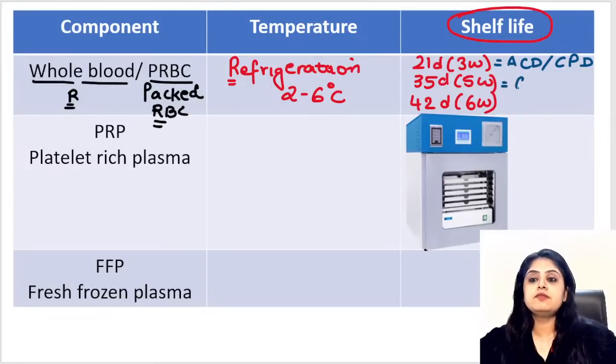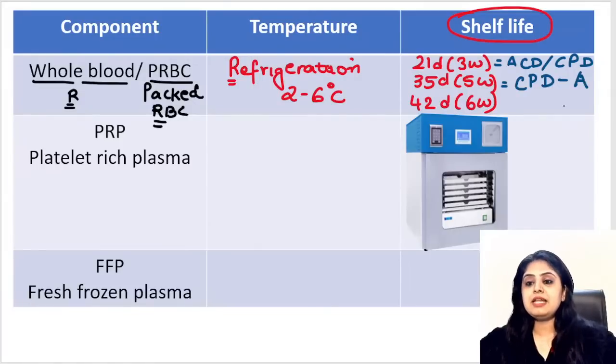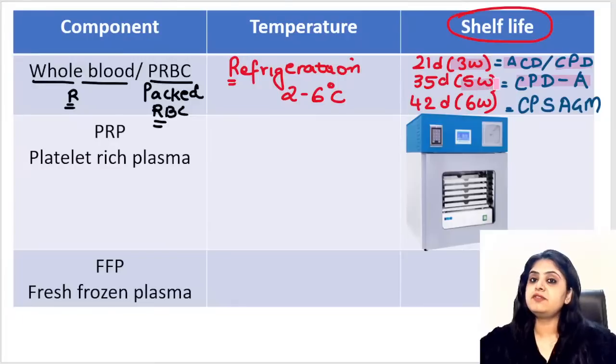If I have used CPD-A, how many characters? CPD-A, so I can keep the blood for 5 weeks. If I have used CP-SAGM, how many alphabets does it have? It has 6 alphabets. I can keep the blood for 6 weeks. So remember, if the examiner writes an anticoagulant with 3 letters, then 3 weeks. CPD-A, 5 alphabets, 5 weeks. CP-SAGM, 6 alphabets, 6 weeks. That is how I decide on it.